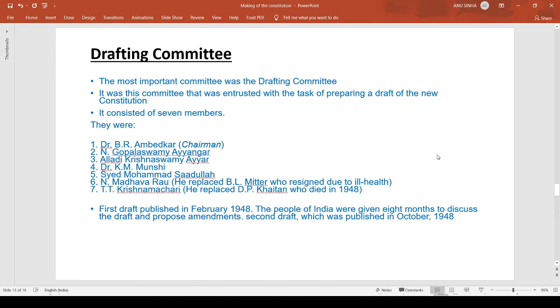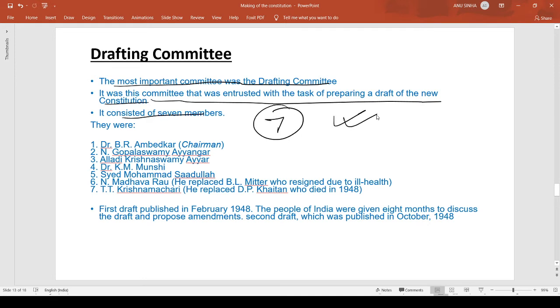So I will be talking about the drafting committee here. It says that the most important committee was the drafting committee. It was the committee that was entrusted with the task of preparing a draft for the new constitution, and it consisted of 7 members.